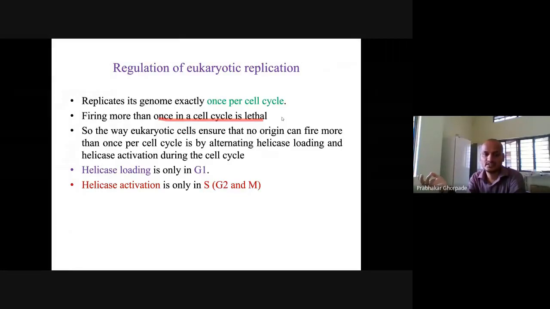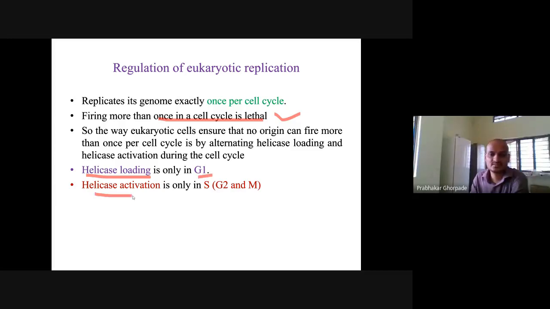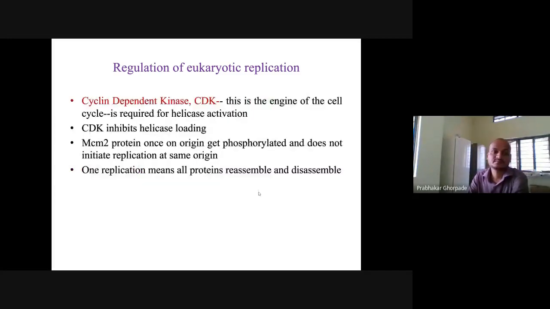So an abnormal genome can be seen, which is deleterious, and it may cause many problems in babies, like mental problems or some physical problems. That is why DNA replication in the cell cycle has to be exact. Helicase loading occurs in the G1 phase, and helicase activation occurs mainly in the S phase, and it may occur in the G2 and M phase also.